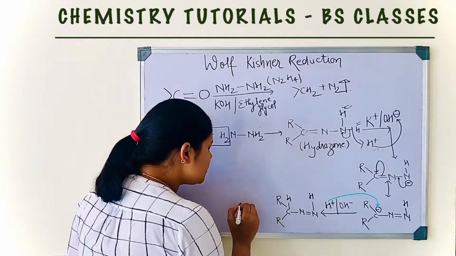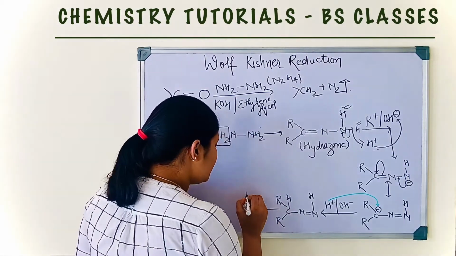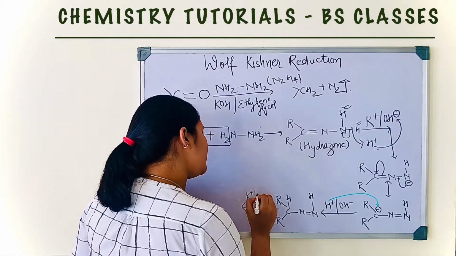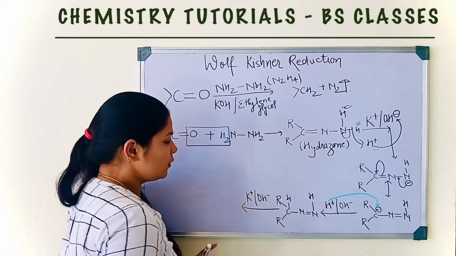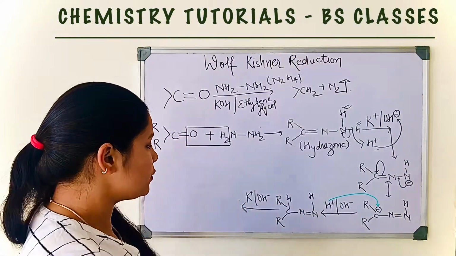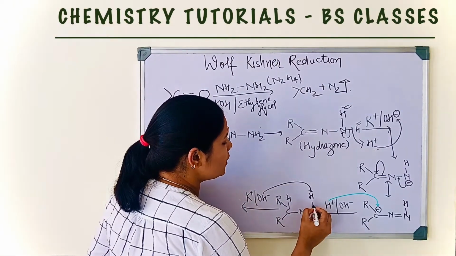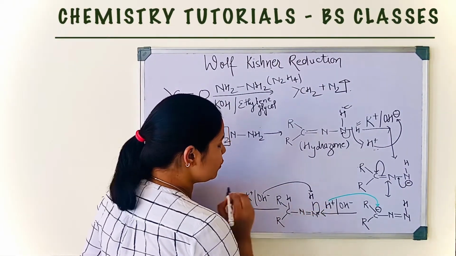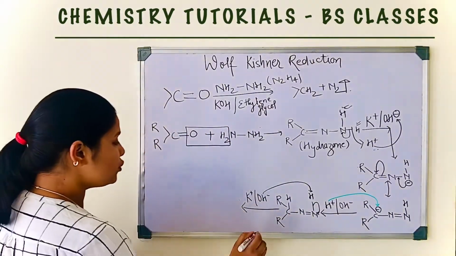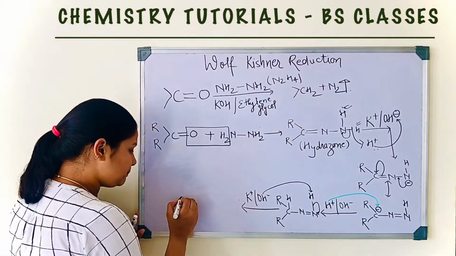Again KOH comes into the scene and it will split into K plus and OH minus. Now this is the acidic hydrogen, so this OH minus abstracts H plus and the bond completely shifts to this nitrogen in the form of negative charge and forms.